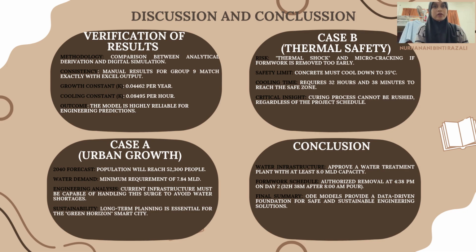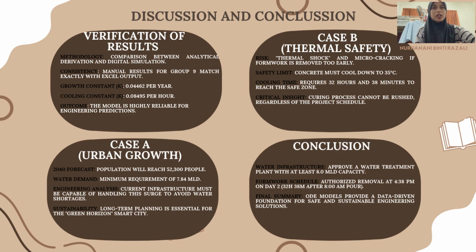First, let's talk about verification. As engineers, we cannot rely on a single source of data. We compare our manual derivation using the separation of variables against our dynamic Excel model. I am pleased to report that for Group 9, our results matched perfectly. This consistency gives us the confidence that our constant K equals 0.0446 for growth and K equals 0.0864 for cooling are mathematically sound.